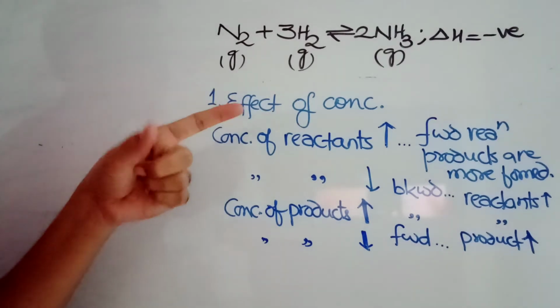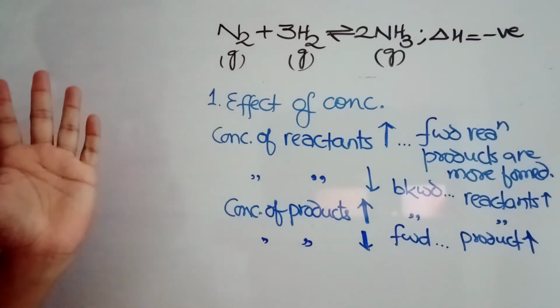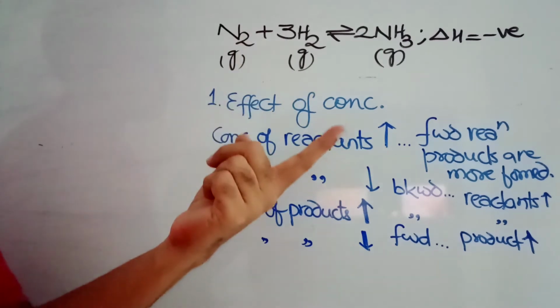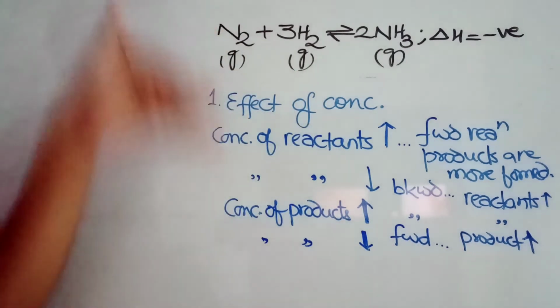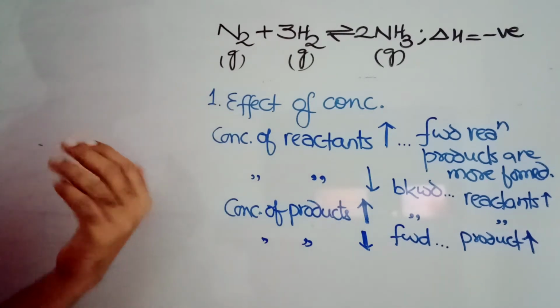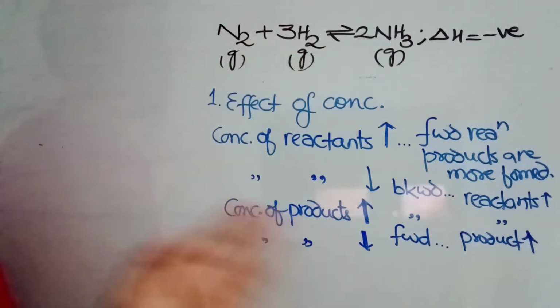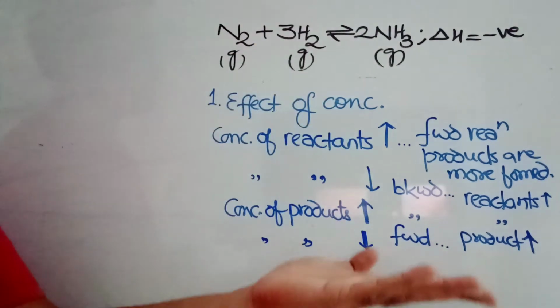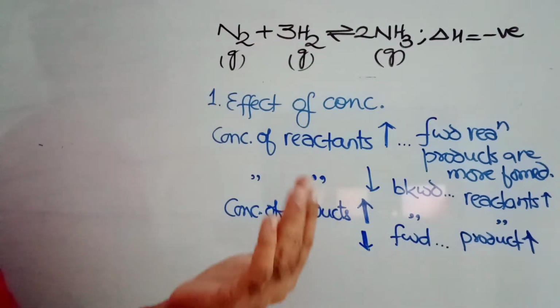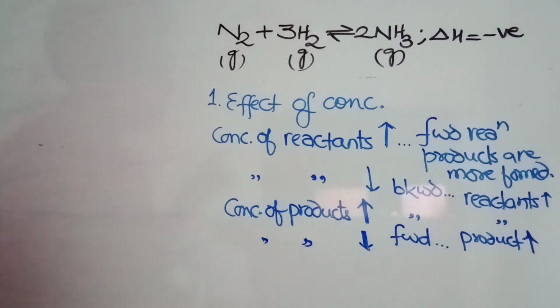If the concentration of reactant increases, forward reaction is favored. If the concentration of products increases, backward reaction is favored. If the concentration of reactant decreases, backward reaction is favored. If the concentration of products decreases, forward reaction is favored. Forward reaction favored means more products are formed. Backward reaction favored means more reactants are formed.